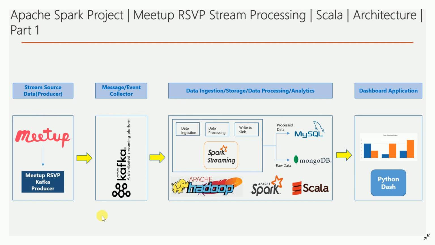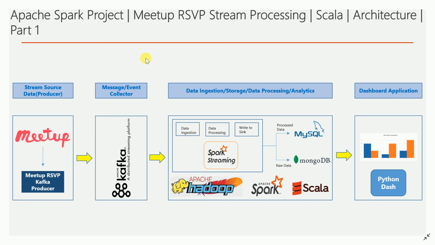Okay, so in the last few videos we discussed the architecture and the environment setup for this project, and we discussed the Kafka producer. Also we discussed the Spark structured streaming application, which takes the data from the Kafka topic and writes the raw data into MongoDB. So okay, I'll just give you an overview.